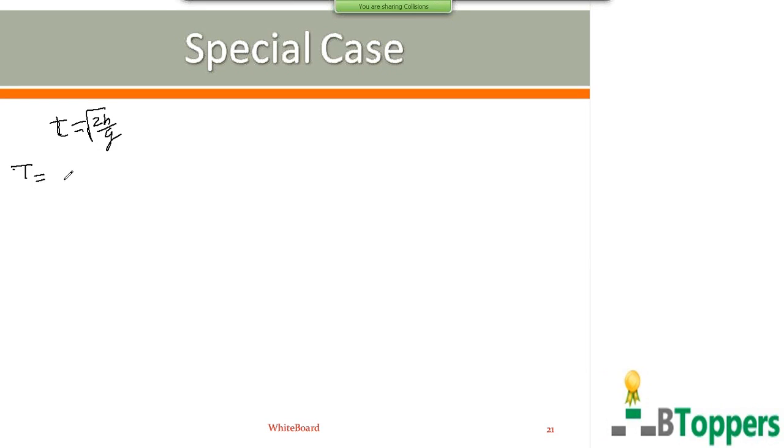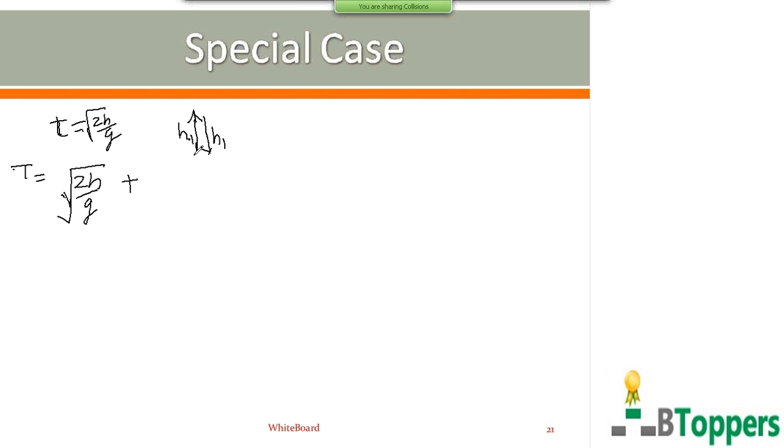First, the ball falls freely under gravity from height h before making the first impact with the floor. So the time taken by the ball to reach the ground before the first collision with the floor is root of 2h by g. After the first collision with the floor, it rises to the height h1, and then it falls freely under gravity from the same height h1 before the second collision with the floor.